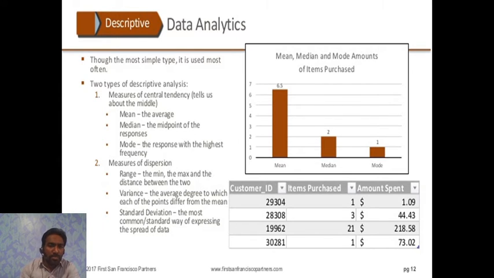The measure of dispersion is calculated on the basis of range, variance, and standard deviation. Range: the minimum, the maximum, and the distance between the two defines the range. Variance is the average degree to which each point differs from the mean, and the standard deviation is the most common way to express the spread of data. You can see there are three data fields already mentioned here: customer ID, item purchased, and amount spent.